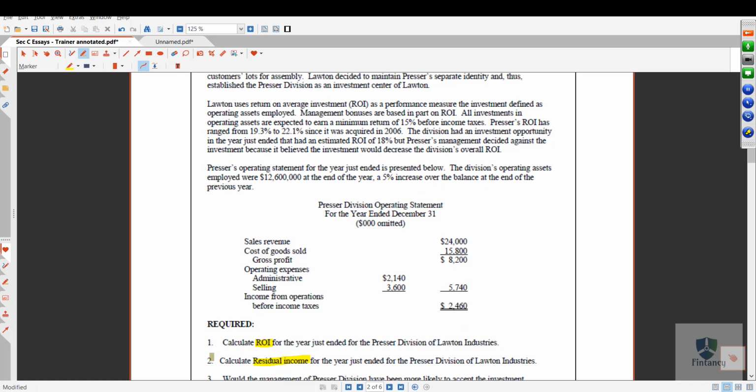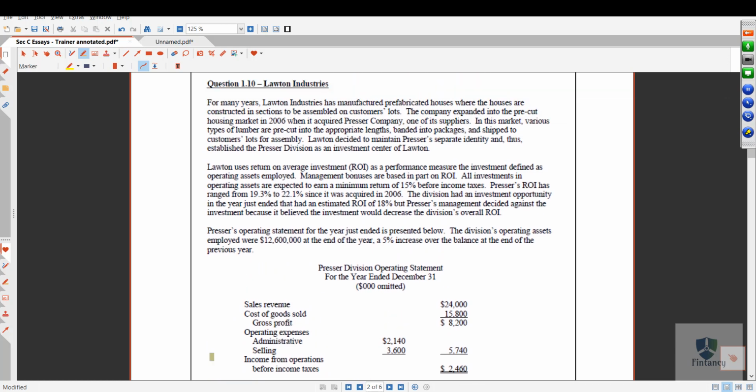Let us see the scenario now. Okay, so can I ask Zaman, can you please read this scenario?